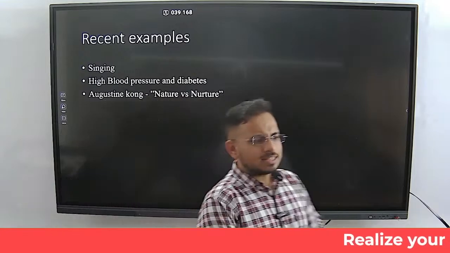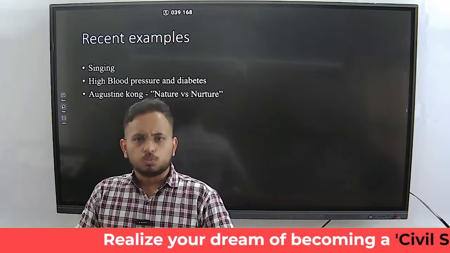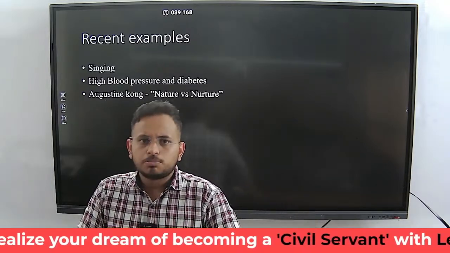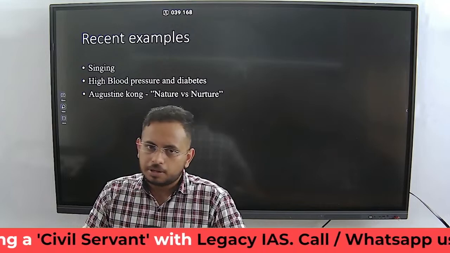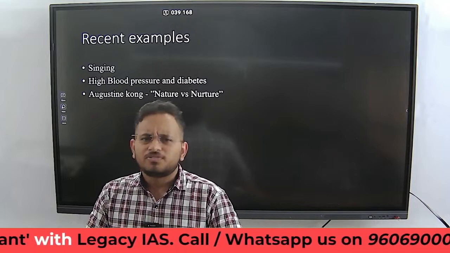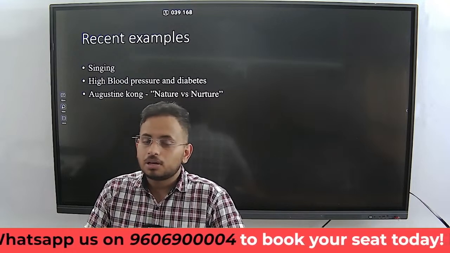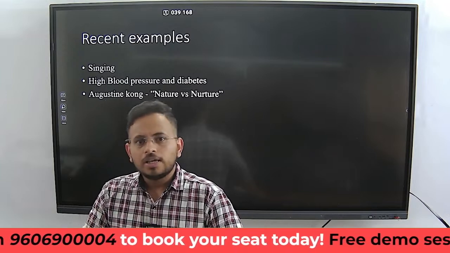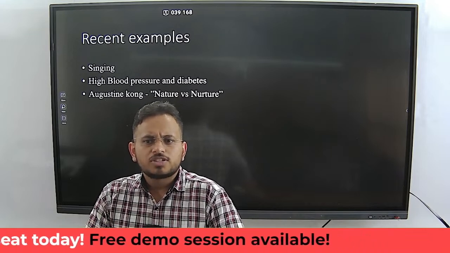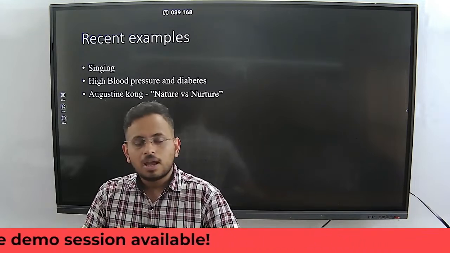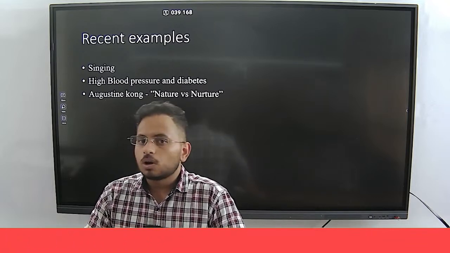Now, what are the recent studies with respect to nature and nurture? For example, let's assume a child is born to parents who are both suffering from diabetes, and the child is very active. He was put into a sports school, and it was his father's dream to make him a sports person. From a very young age, maybe 1, 2 or 3, he started following a very strict diet, and a lot of exercises were done to excel in that particular sport, and that individual went ahead and won a gold medal for the country.